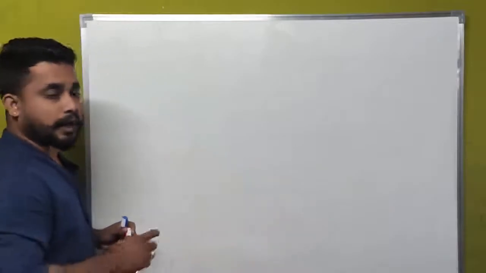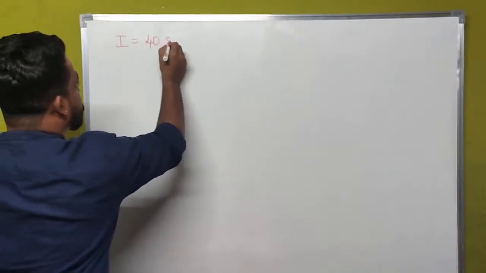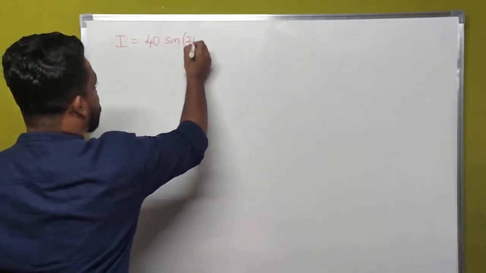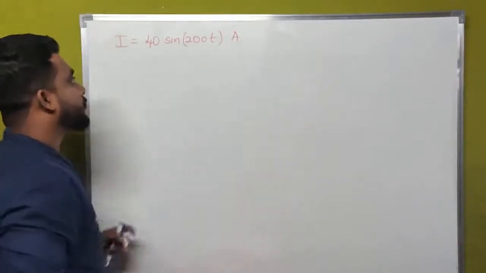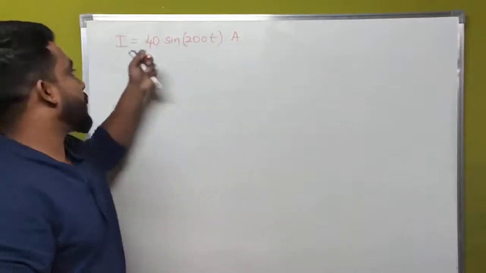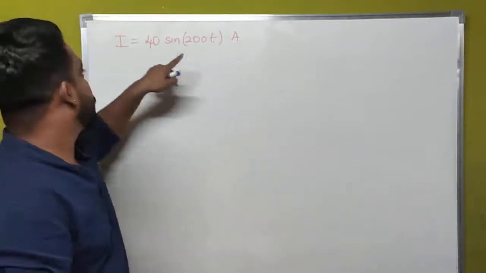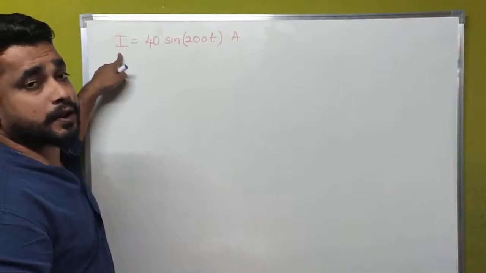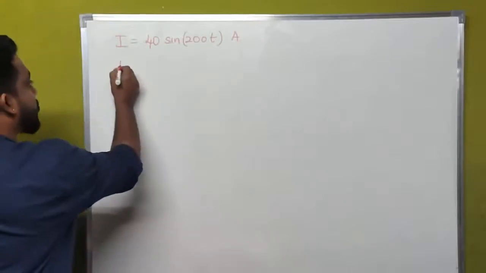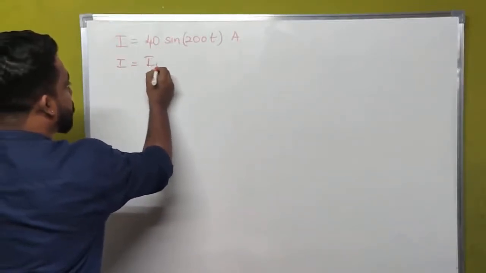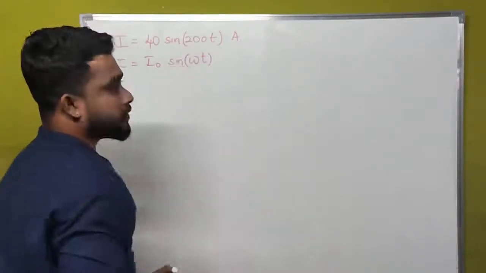The equation of an alternating current is I equal to 40 sine 200 t ampere. The SI unit of current is ampere, that's why I have written A here. This is the expression for the instantaneous value of current, the general form of which is I equal to I naught sine omega t. This is our expression.